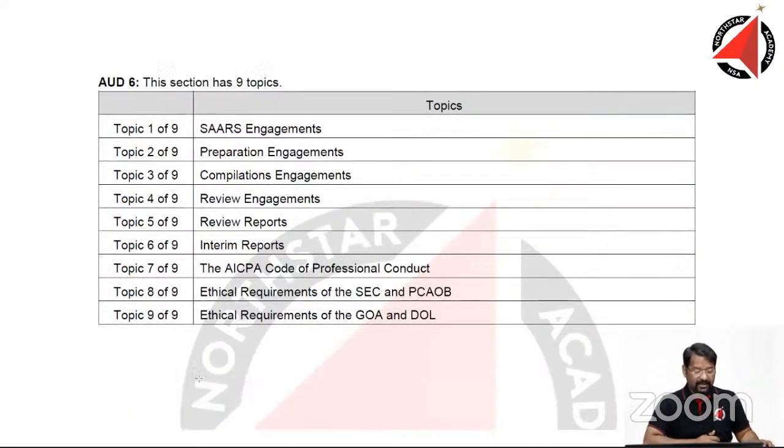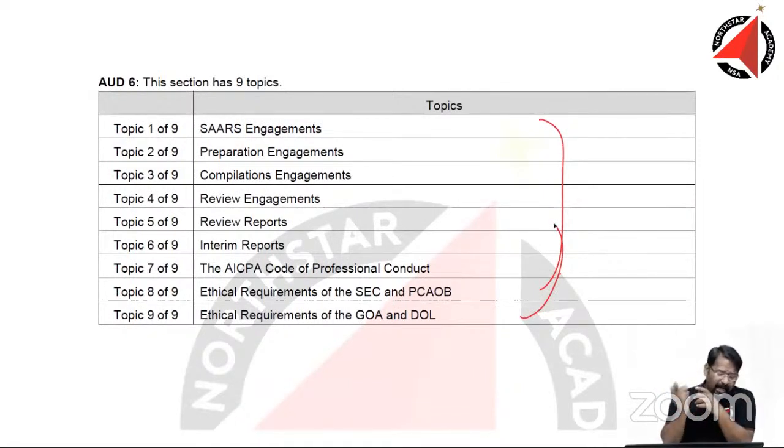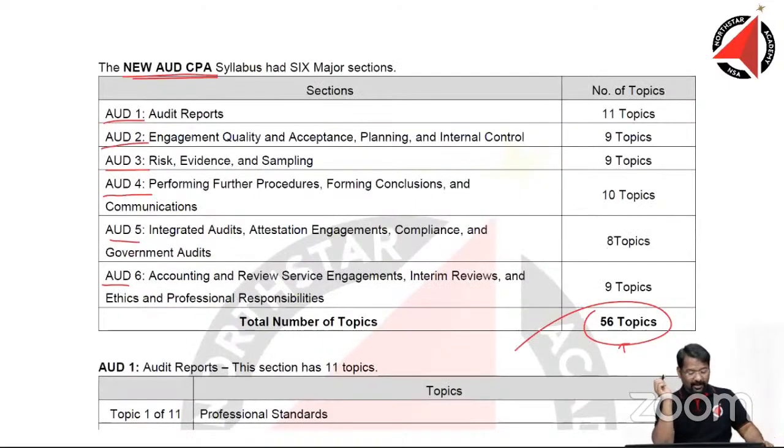Then we have Audit 6, very interesting. In fact, Audit 6 is something that I love. I find it very, very interesting. There are so many new things to be learned in Audit 6. I personally love this section particularly. So has this section continued in the new syllabus of audit? Okay, let us look at it.